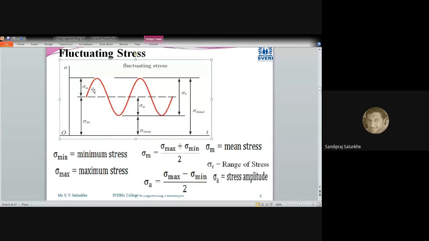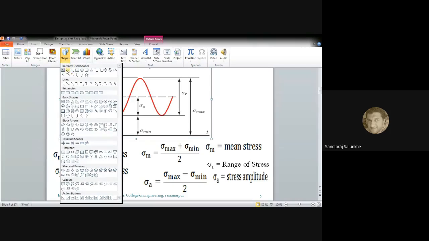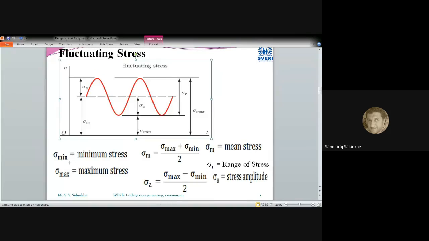In this case, we are going to use some terms, and these terms are important and useful for further study. Somewhere the value of stress becomes 0. So here we consider that the stress value is 0.